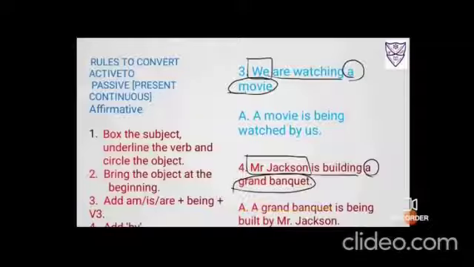Then you have to put that ing form of the verb to be, so it changes to being. Now it's build, so it is build, built, built. So is being built. Add by, take the subject at the end, Mr. Jackson. So it is a grand banquet is being built by Mr. Jackson.